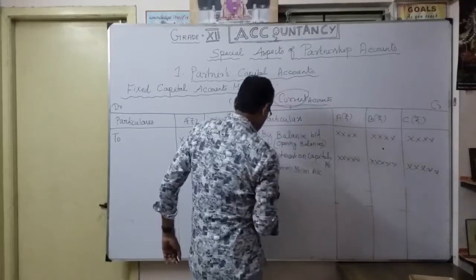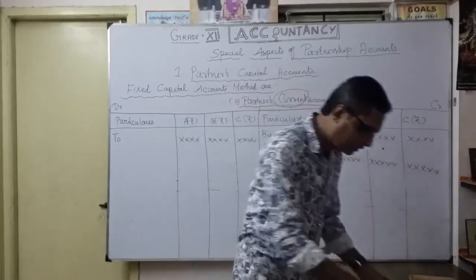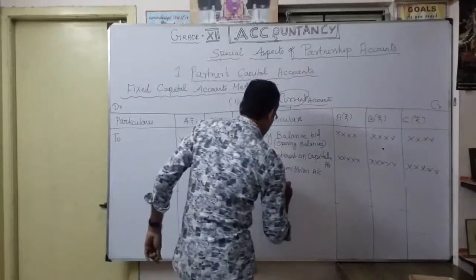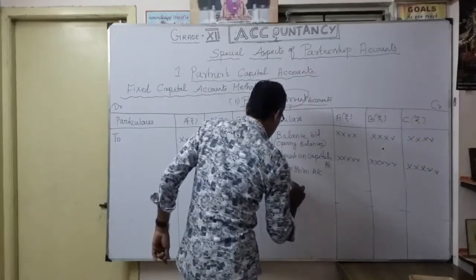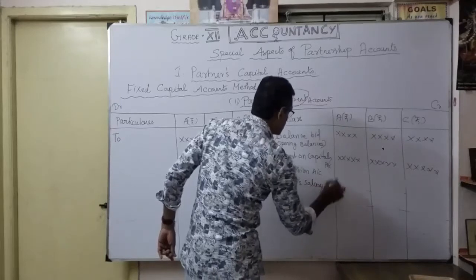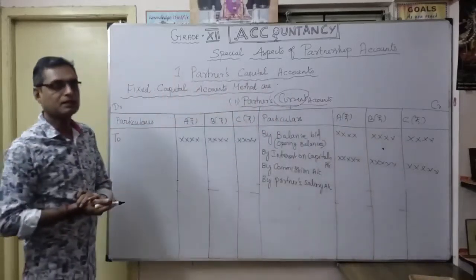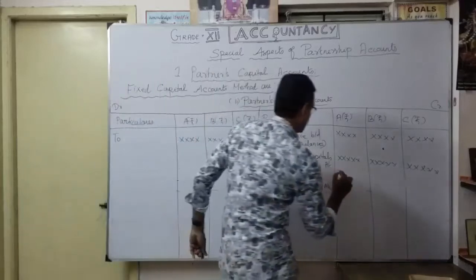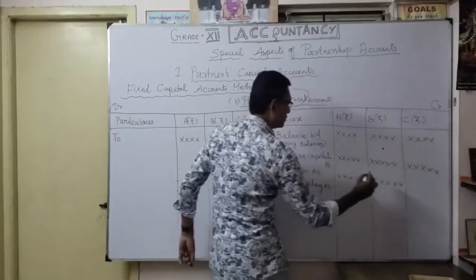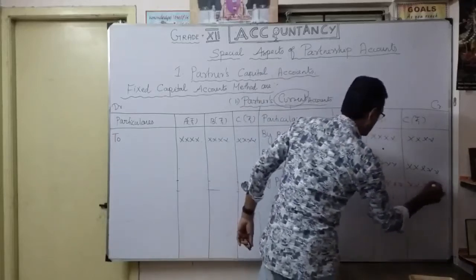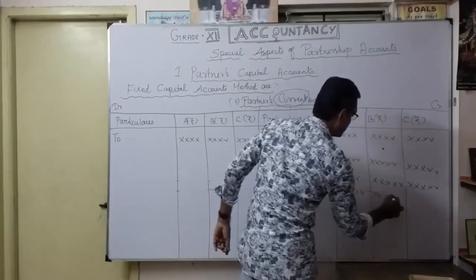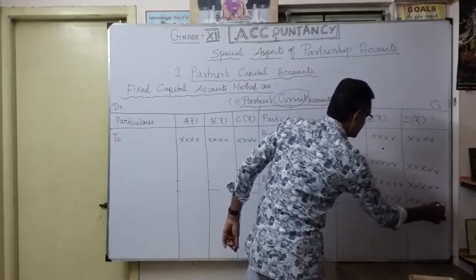Thereafter, any salary given to the partners. So partners' salary, any salary, you want to show it here by partners' salary account. That's what you want to show here. This is partners' commission account. Suppose three partners, whoever it is, you want to show. The format we want to mention here is how it will be seen in a current account.